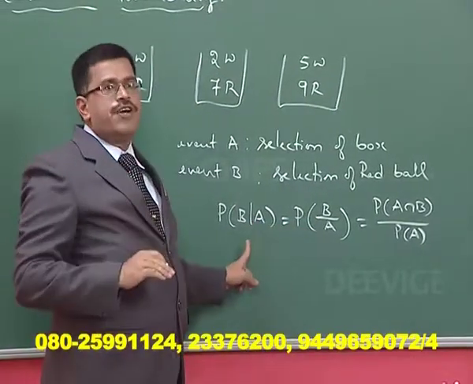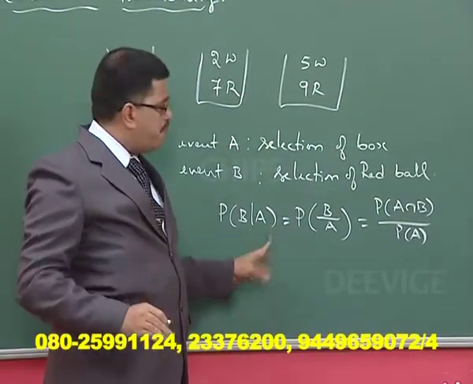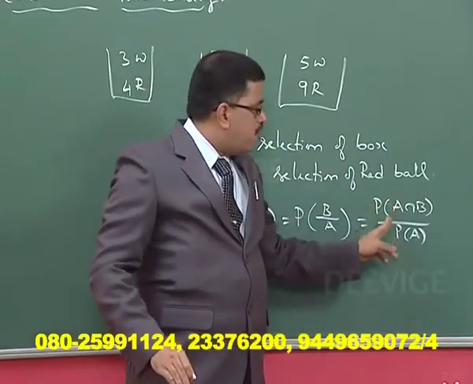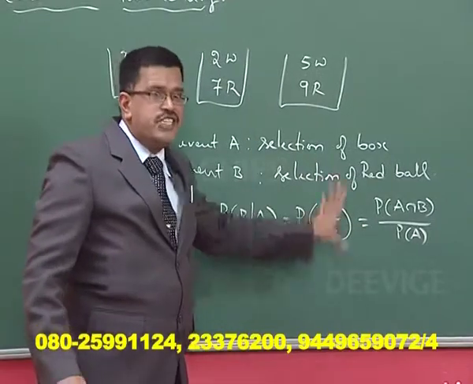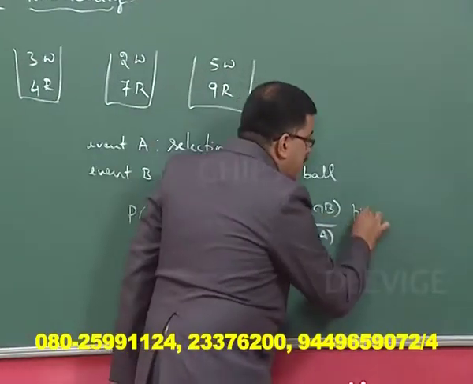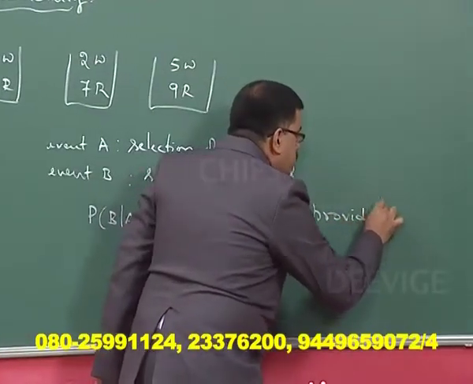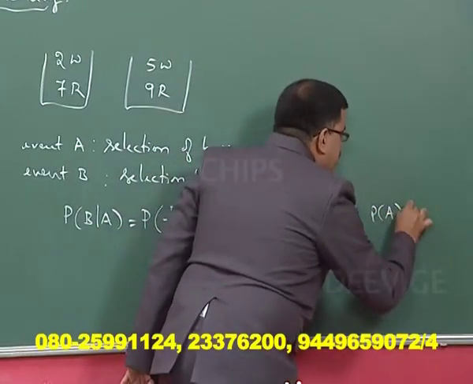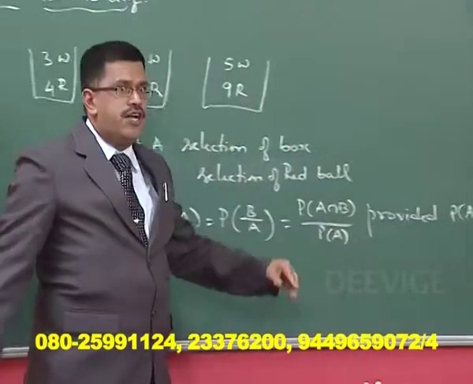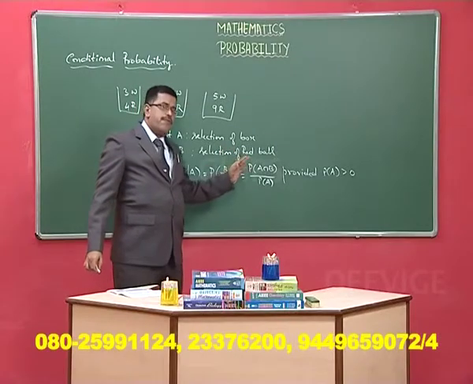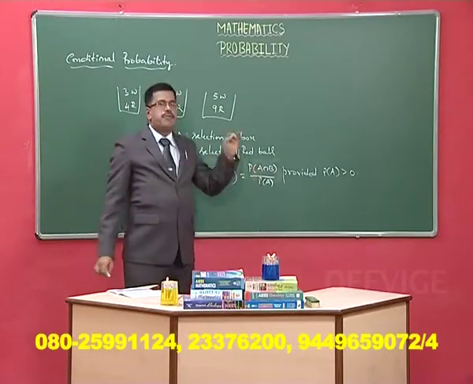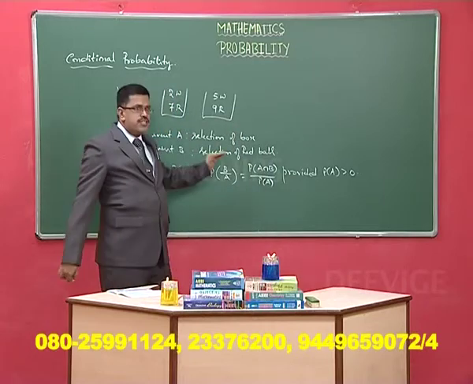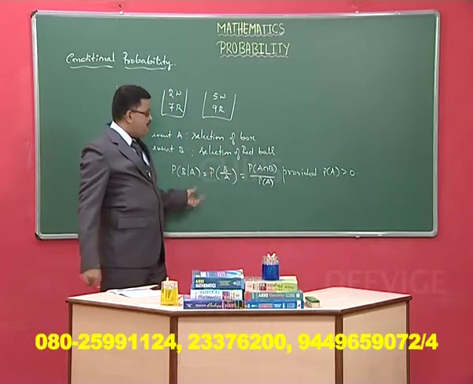This is the concept of conditional probability, provided P of A is strictly greater than 0. The probability of an event can be 0, but in conditional probability the denominator must be strictly greater than 0.